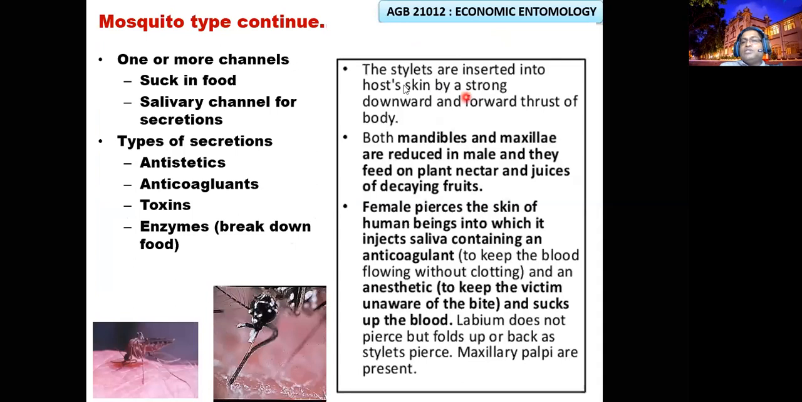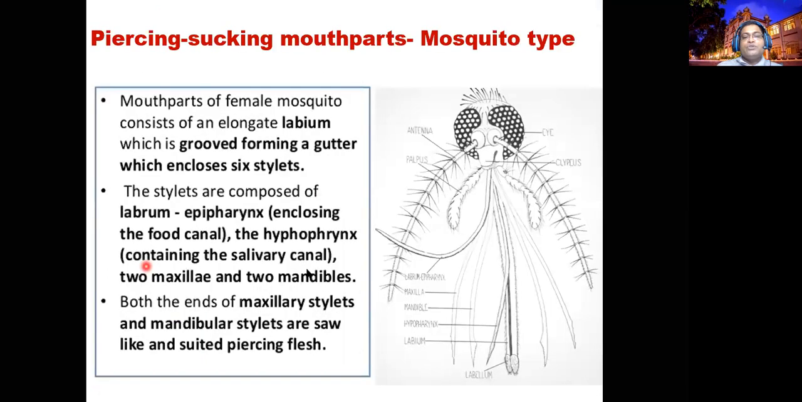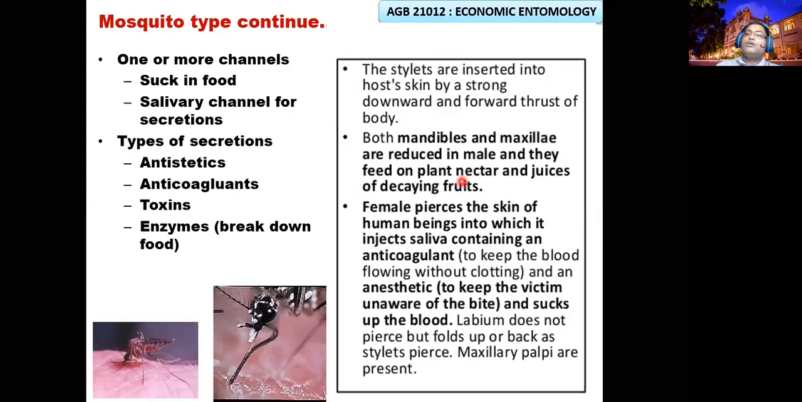So here, with the mosquito, the stylet is inserted into the host skin. Who forms the stylets? The maxillary stylets and mandibular stylets. They have sharp, tooth-like structures, so they cut the skin and help the stylet to penetrate. The stylet is formed of the six. The mandibles, maxillae, epipharynx and hypopharynx all together go in, penetrating through the sheath into the flesh of the host.